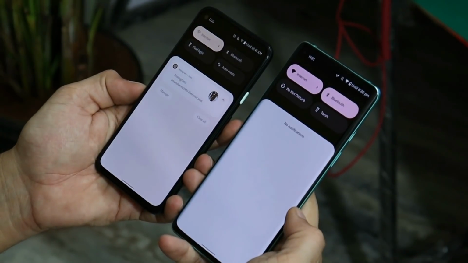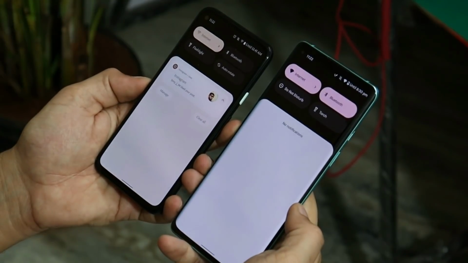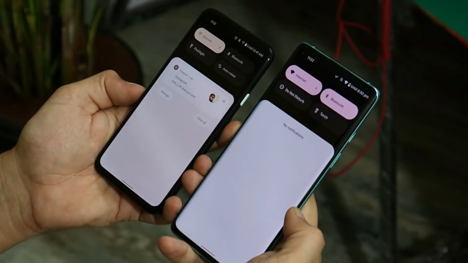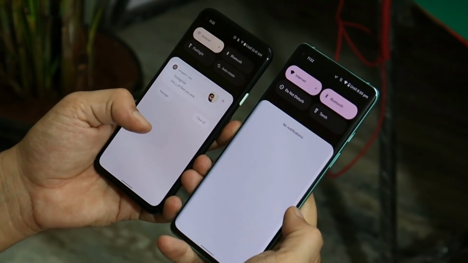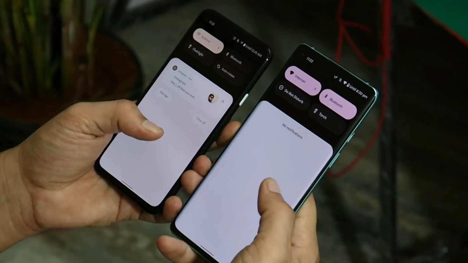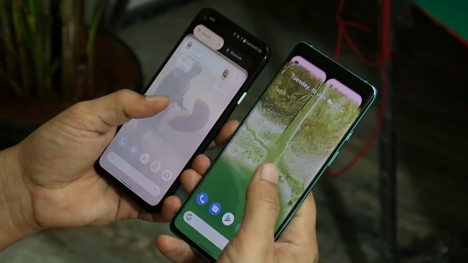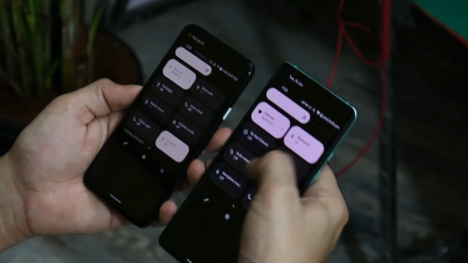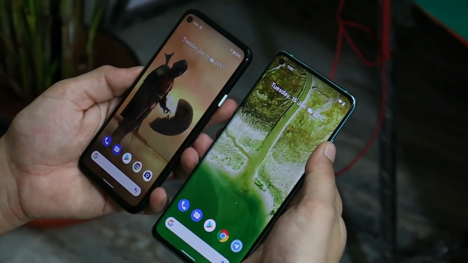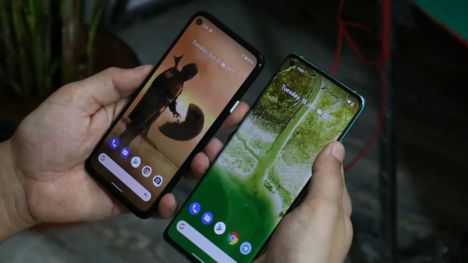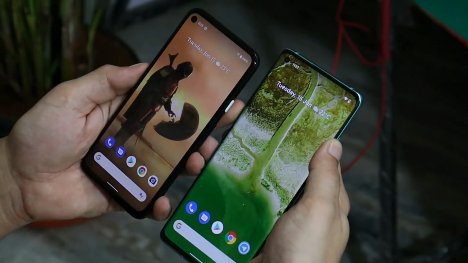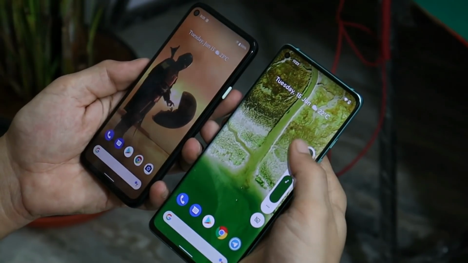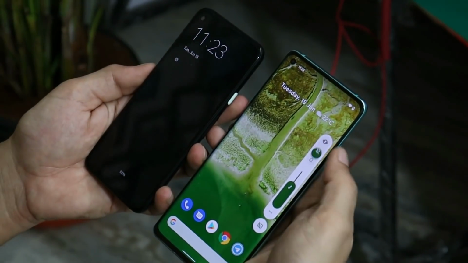This is the new notification panel, which is completely different from the quick setting panel of Android 11. Here we get a completely different section for notifications. I'm personally not a fan of this. I feel the notification panel should have been transparent. Here you can see a thick bar of the brightness slider on top of the quick setting panel. And the volume panel, which was thicker on Beta 1, has now become a bit sleeker on Beta 2, as you can see here. And we get to see a nice pop-up change between the ringtone modes.